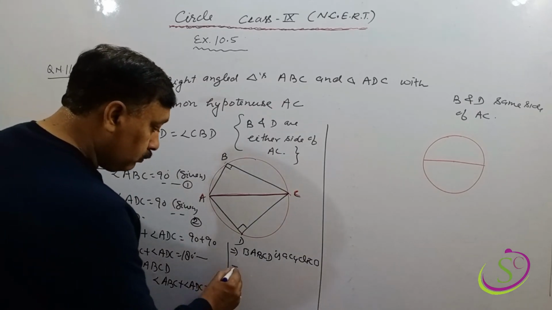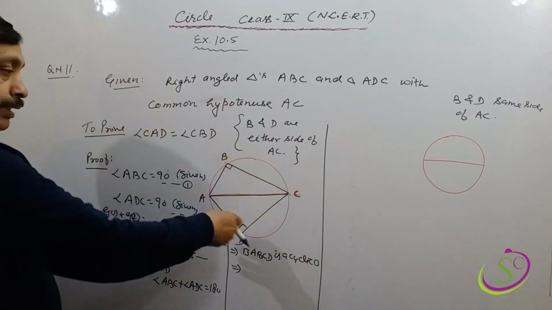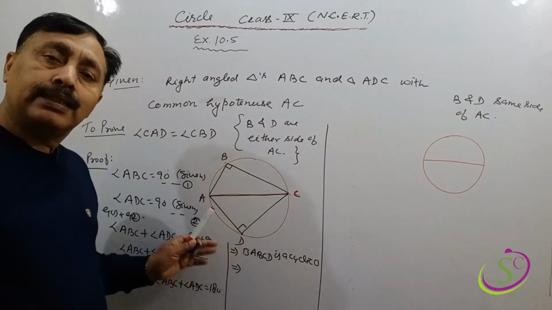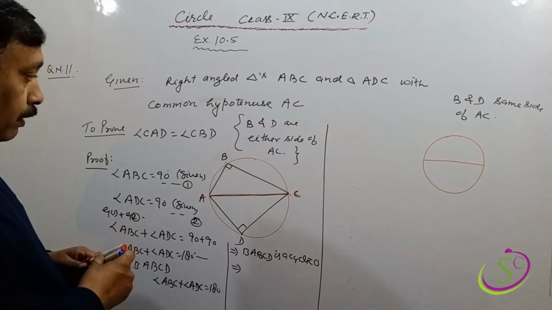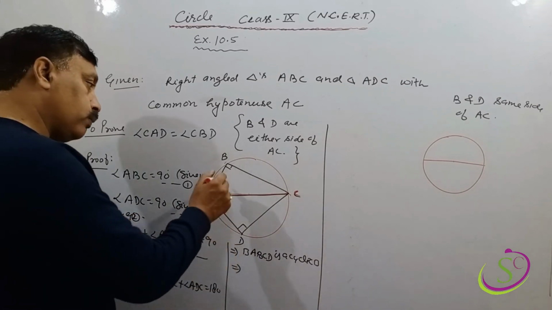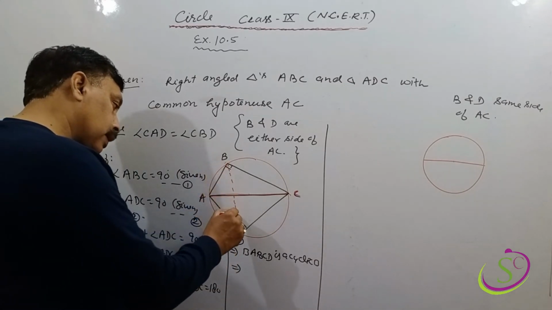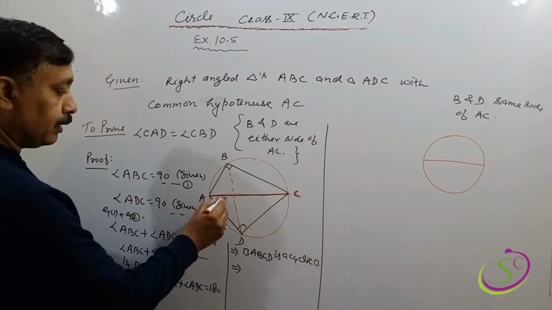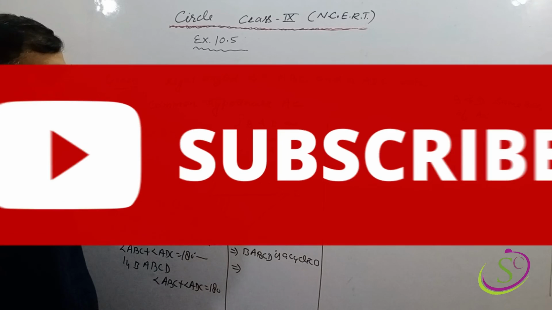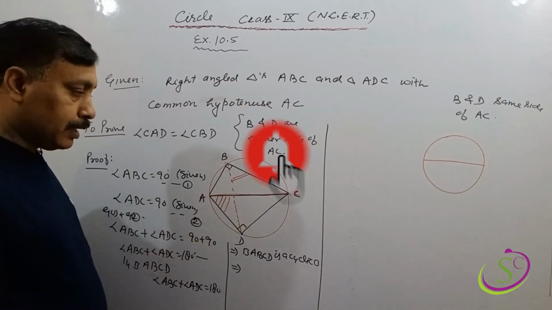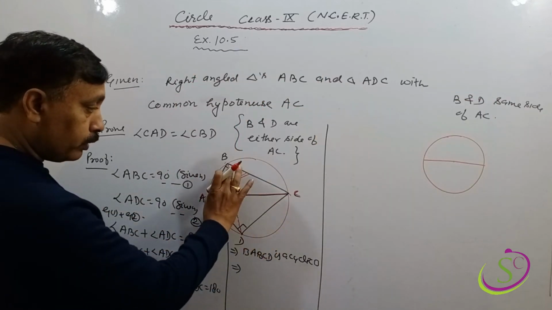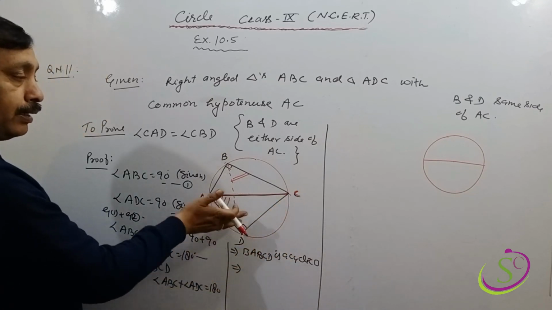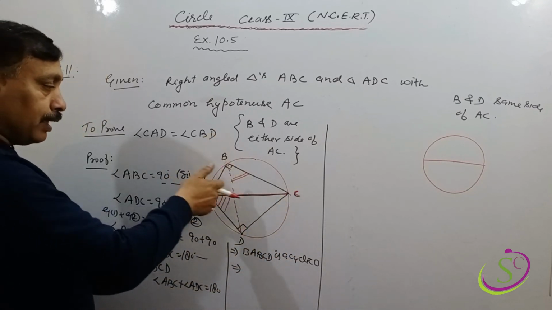So a circle can be drawn through points A, B, C and D. When we join B to D like this, angle CAD, this angle and this angle are in the same segment, meaning both the angles are subtended by arc CD in the remaining portion, the same segment.